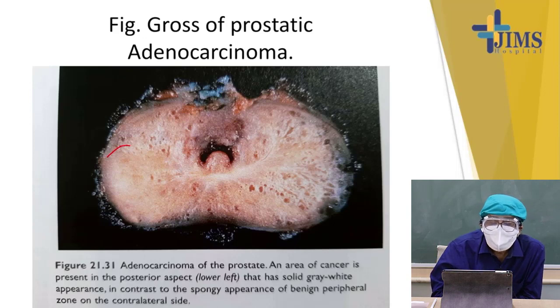Glands are lined by a single layer of cuboidal or low columnar cells. This is important.